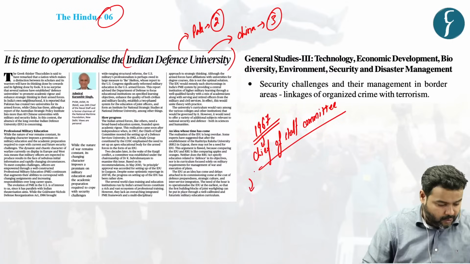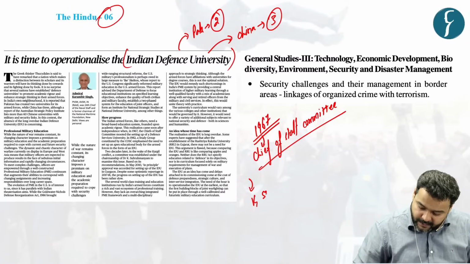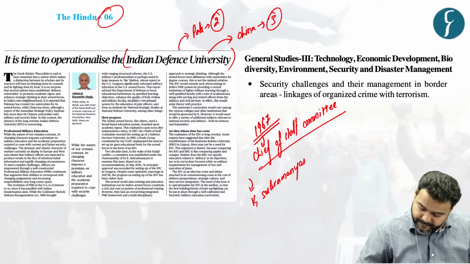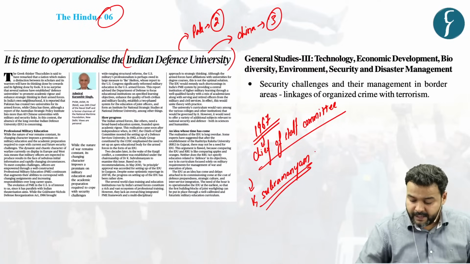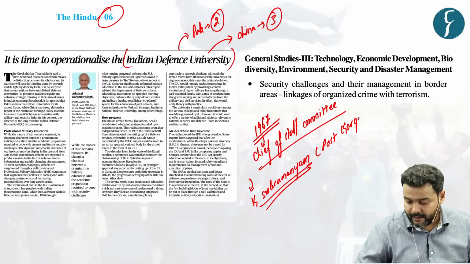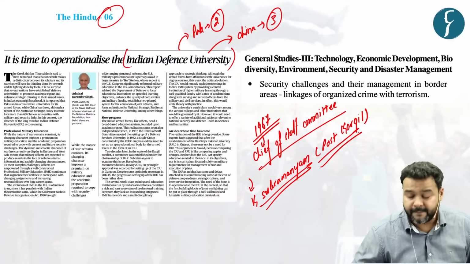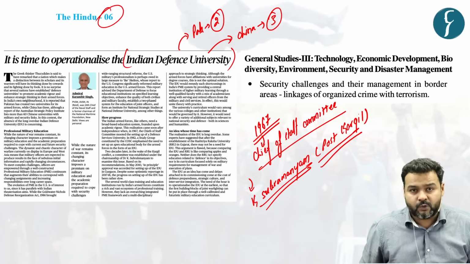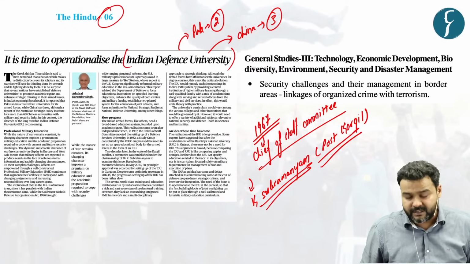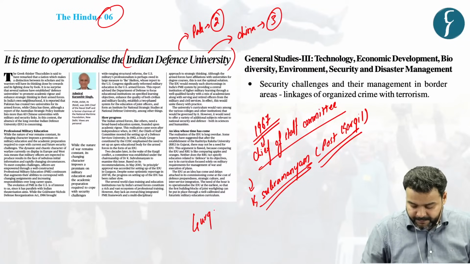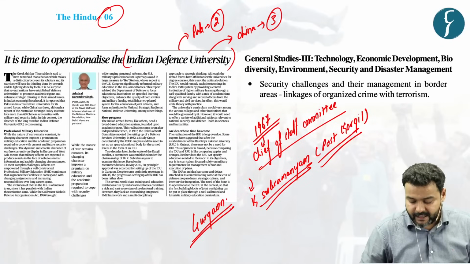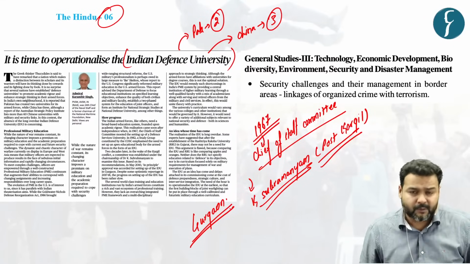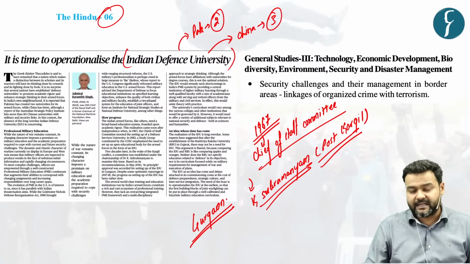Post Kargil War also, the K. Subramaniam Committee also recommended the creation of an Indian Defence University. In 2010, there was a principal approval to create and develop a university in Gurgaon, Haryana, but nothing has been done yet. It is still a proposal and nothing concrete has been done.